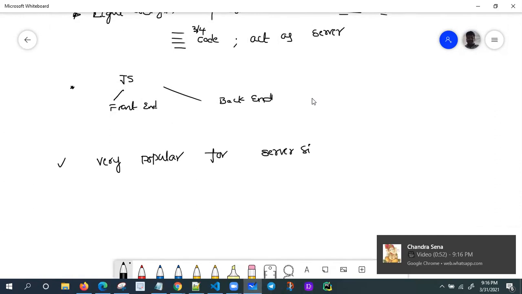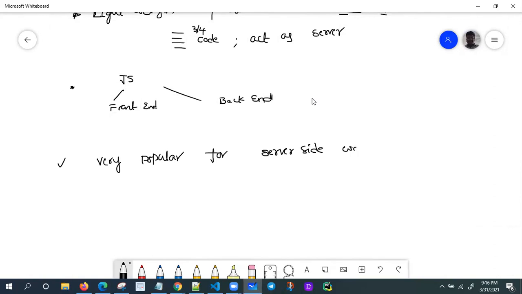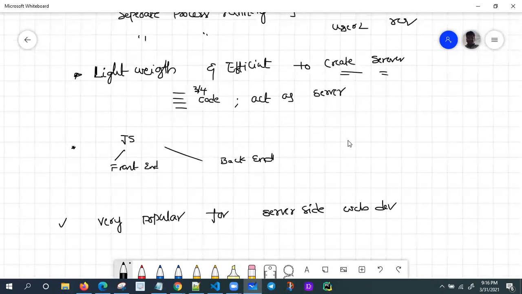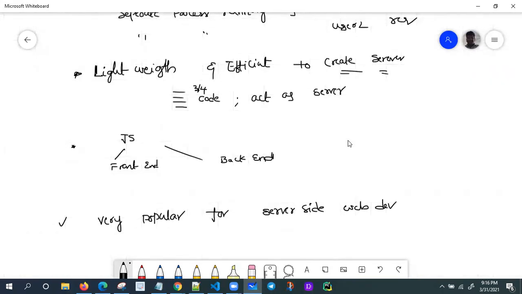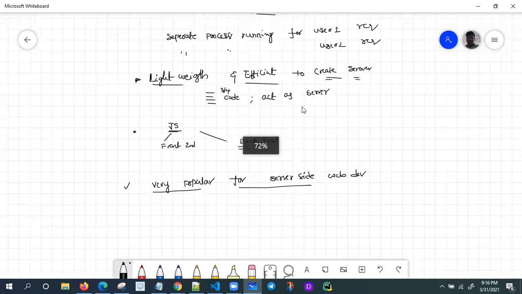So why use Node.js? It's very popular for server side web development, and we use one JavaScript language for front end and back end with the help of Node and Express. It is lightweight and efficient to create servers.